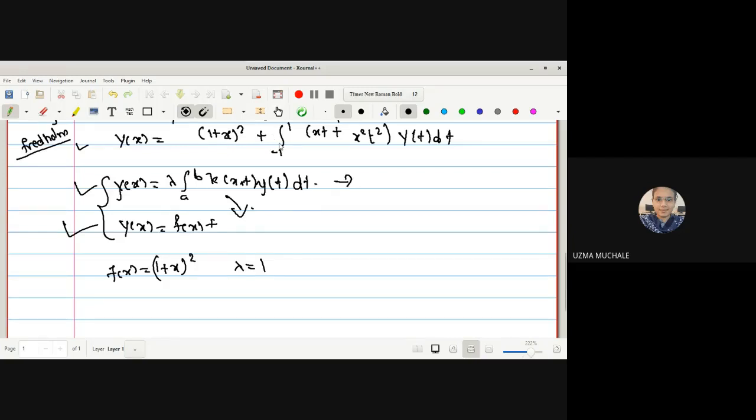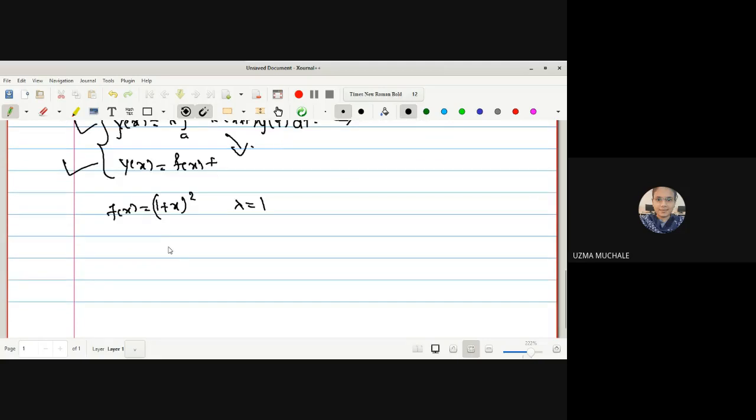We will determine the eigenvalues and the corresponding normalized eigenfunctions of the equation. The equation provided to us is y of x equals lambda integration minus 1 to 1 of (xt plus x square t square) y of t dt.